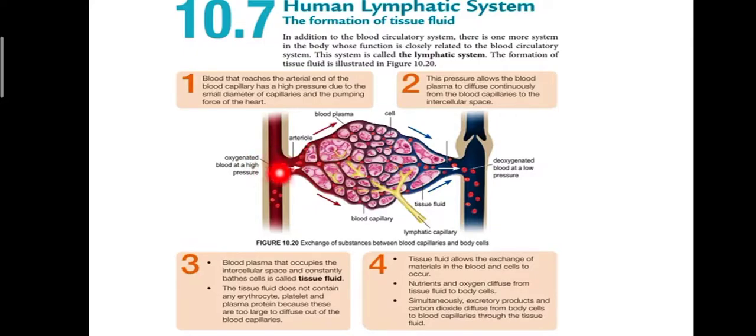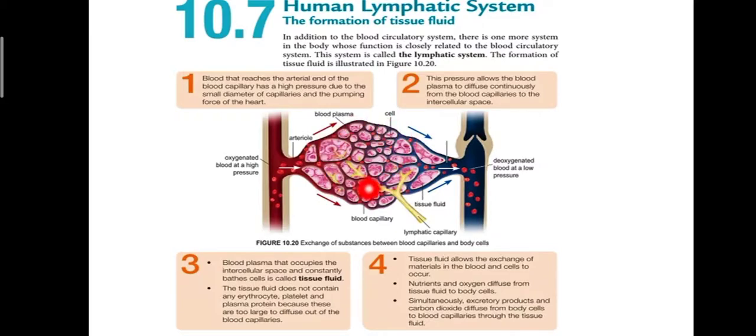Okay? So what happened? This pressure allows the blood plasma to diffuse continuously from the blood capillary to the intercellular space. So sebelum ini kita sudah tahu content of our blood salah satu adalah plasma. Betul kan? So bila the pressure is very high, the blood plasma will diffuse from the blood capillary into the intercellular space, space yang di sekeliling sel-sel kita.